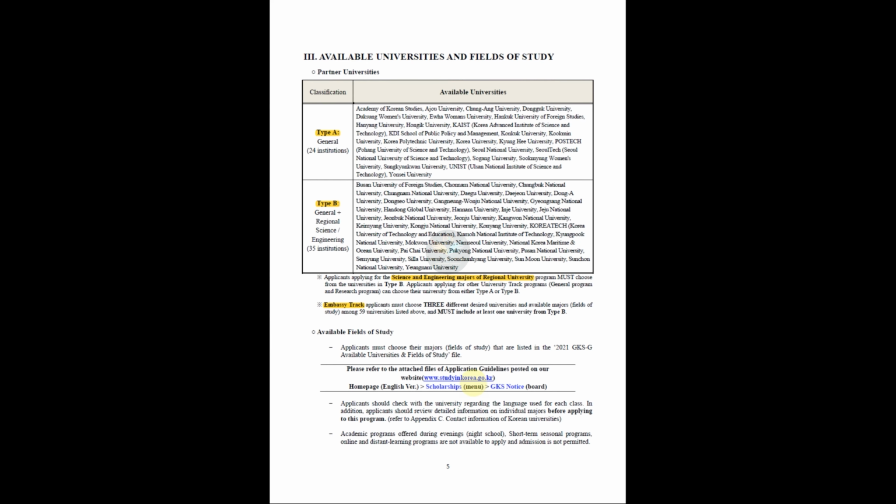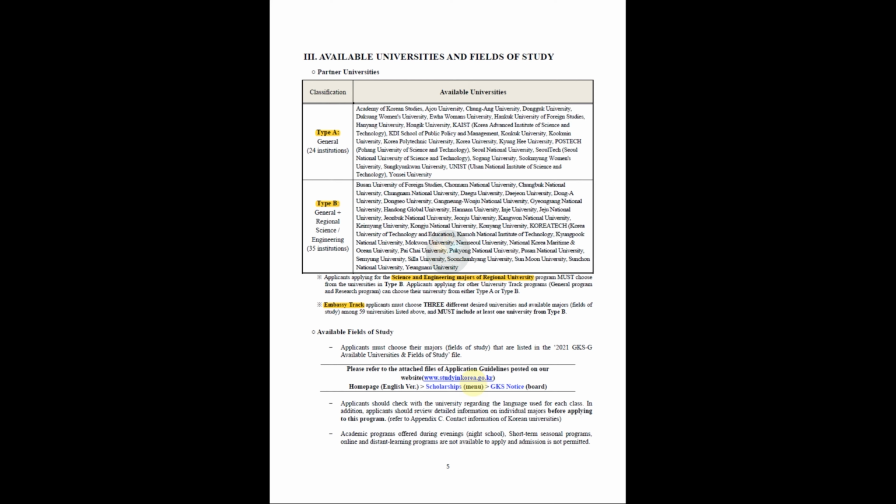If you go a little further down, you can notice the 2 quotas based on type 1 and type 2. Type A is for general classification with 24 universities and type B is with 35 institutions. So you can select either type A or type B for the general quota, but for regional science and engineering you should select only type B. So please make sure that when you make your application, you remember this kind of small information, otherwise you might miss your application.